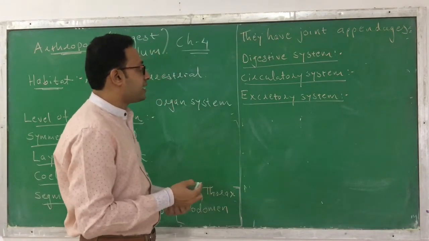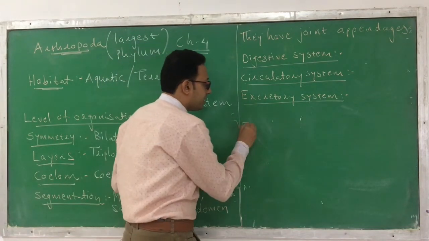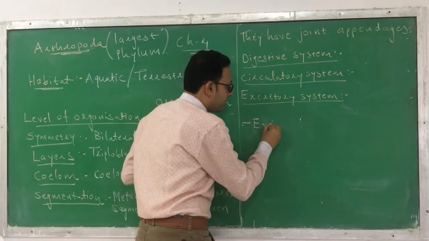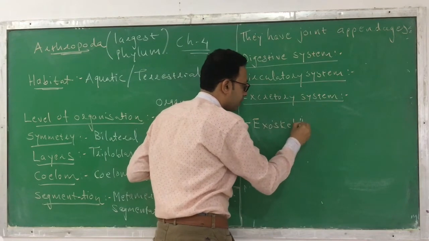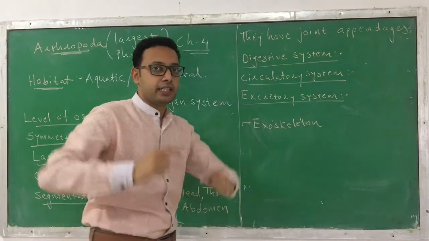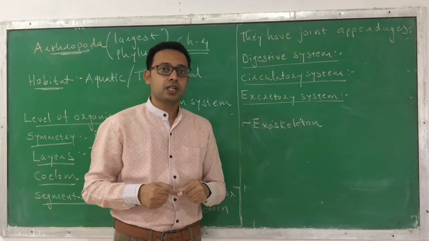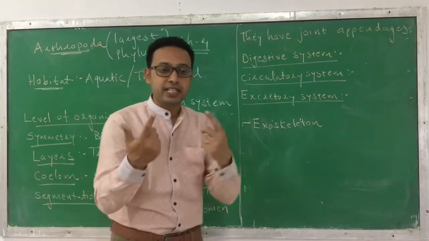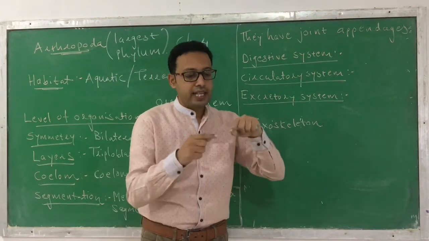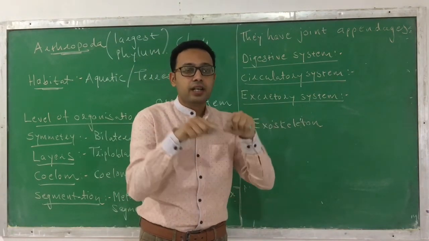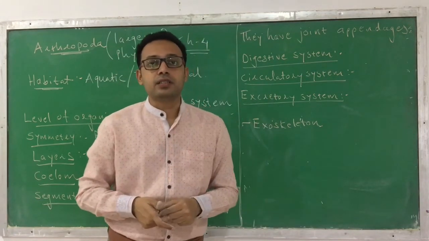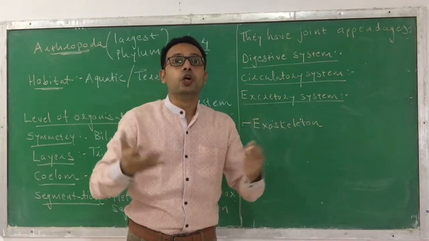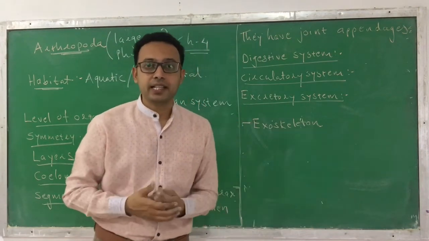The next important characteristic you can find in them is that they are covered by an exoskeleton. That means their body is covered by exoskeleton. What is exoskeleton? It means the skeleton that is present on the outer surface. Even in our case, an exoskeleton is present, like nail and hair. Even in a few animals, they have feathers. Some have a beak, claw. So these are the different kinds of exoskeleton material.